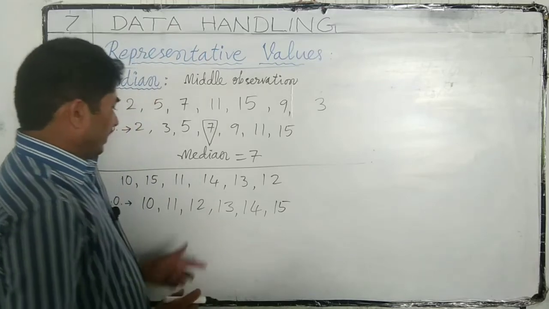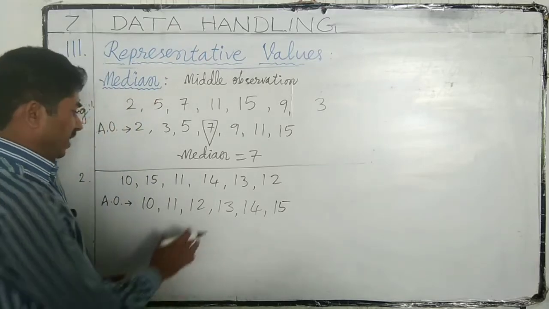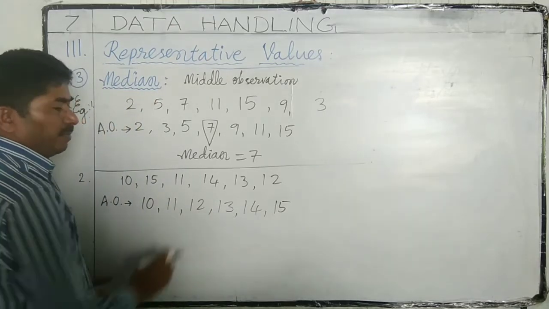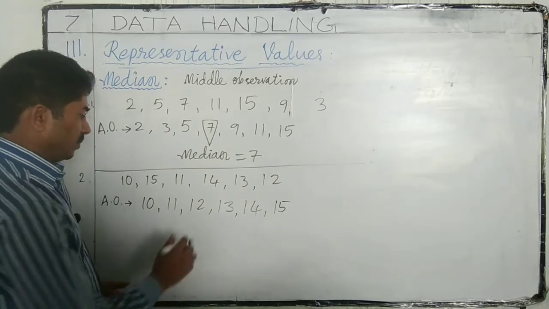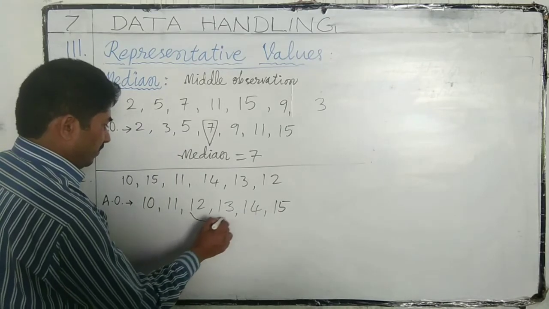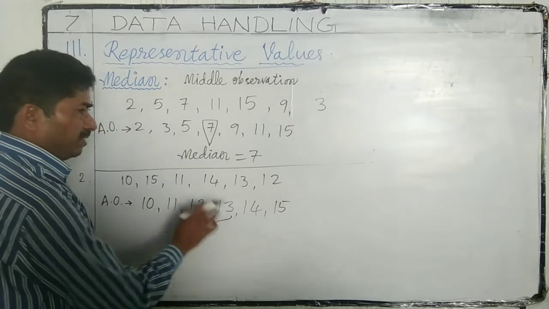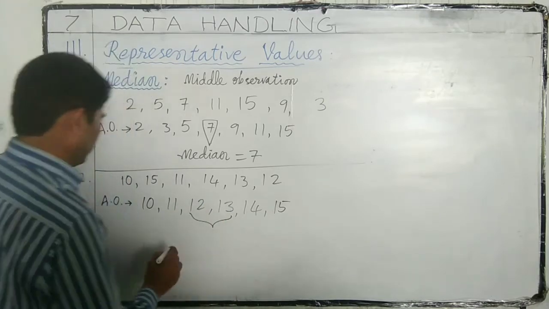In these 6 numbers we have 2 middle observations. That's why we have to find the average of these 2 numbers.